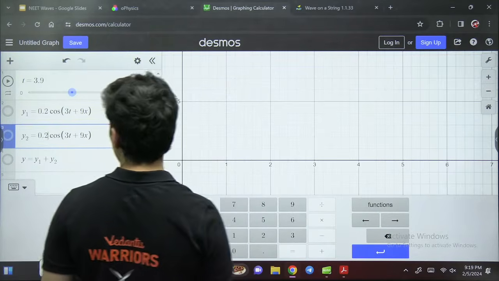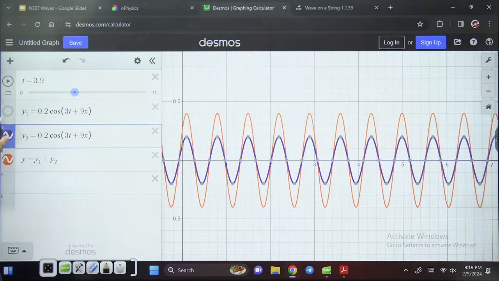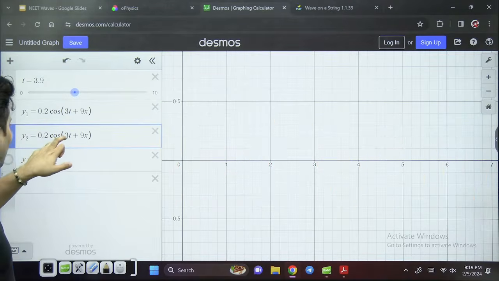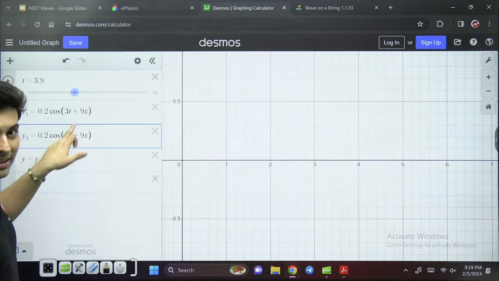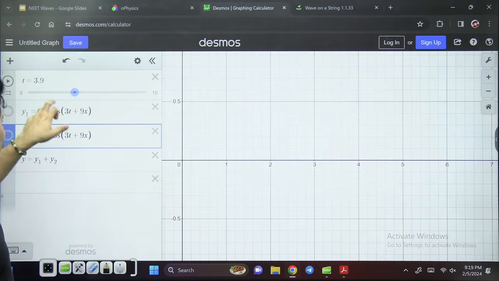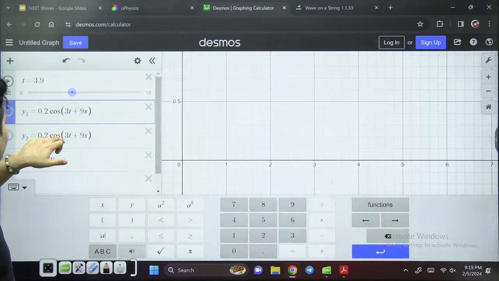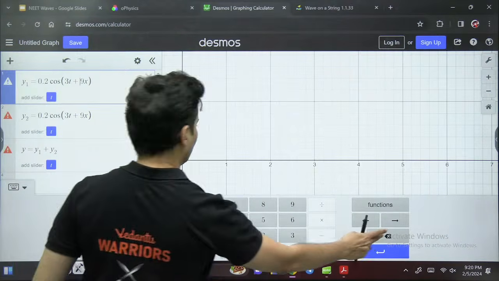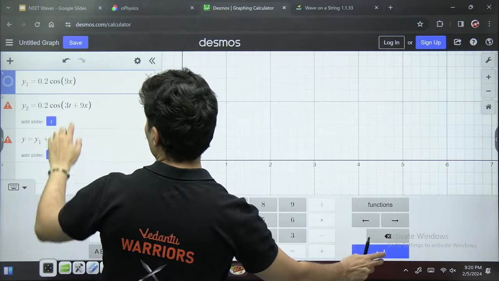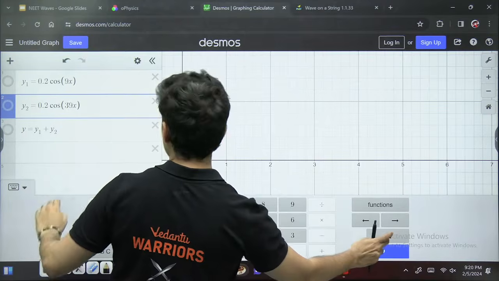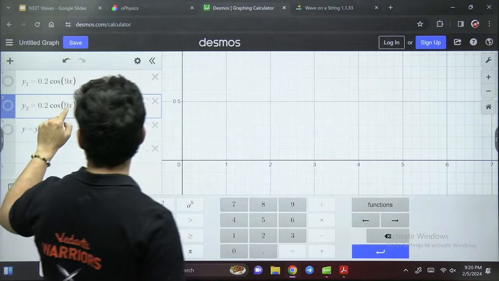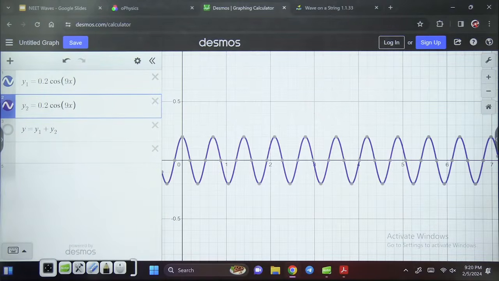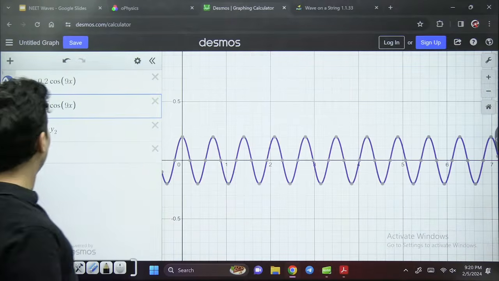Now let's keep their amplitude the same for simplicity, so 0.2 and 0.2. This is how the resultant wave will look. Now I will just change the frequencies of both the waves. Let me keep it simple: 9x and 9x, both similar functions.